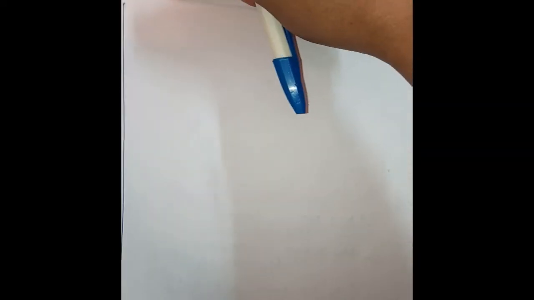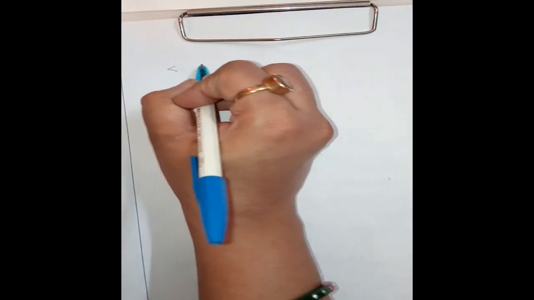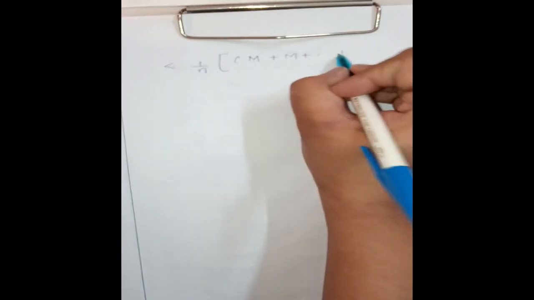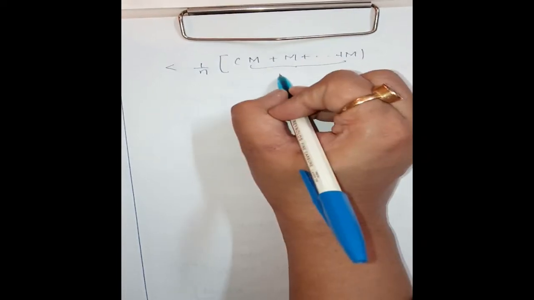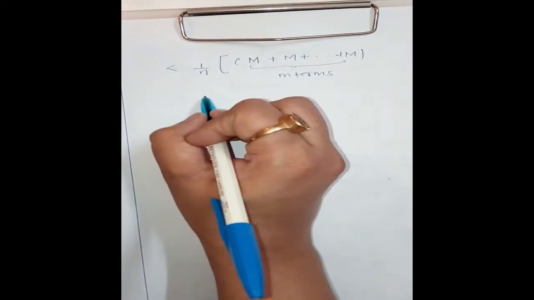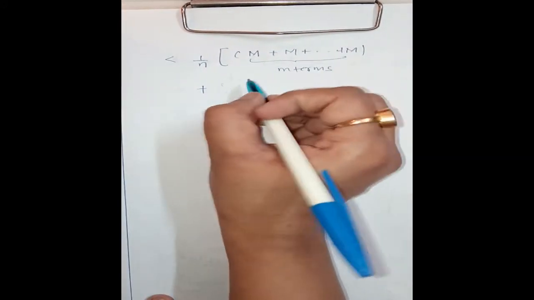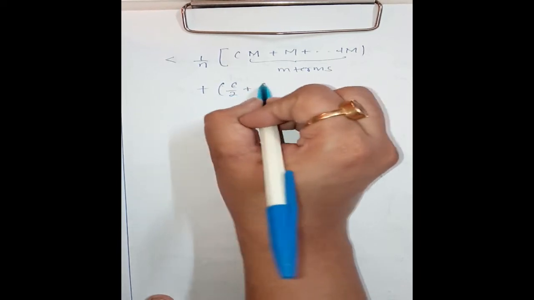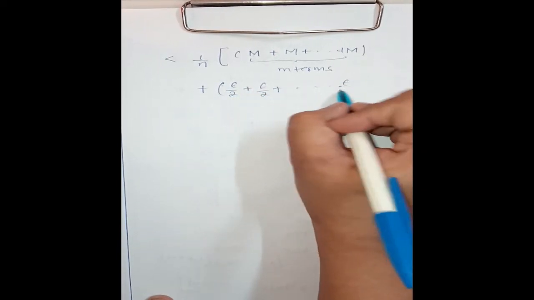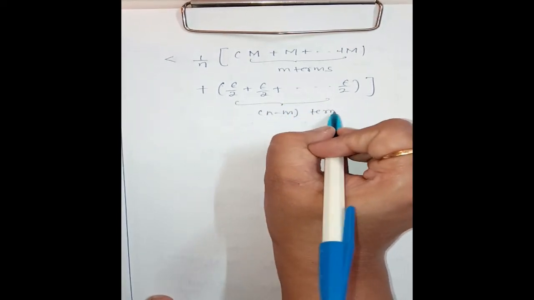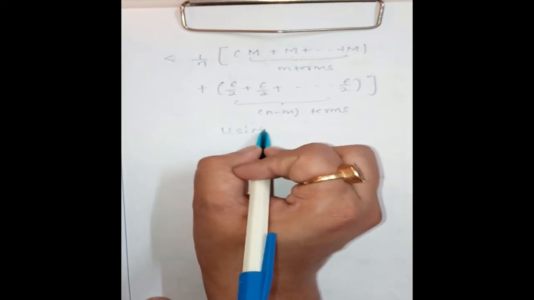Now this whole is less than 1 by n times, using the boundedness part in the first m terms, and the next n minus m terms each less than epsilon by 2, epsilon by 2, and these are n minus m terms, using inequalities third and fourth.